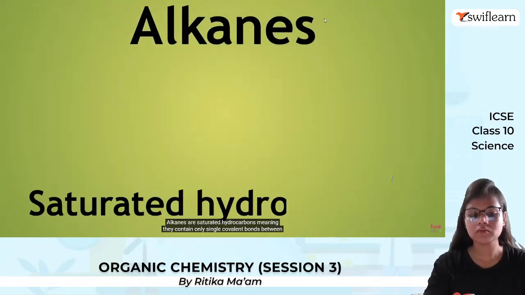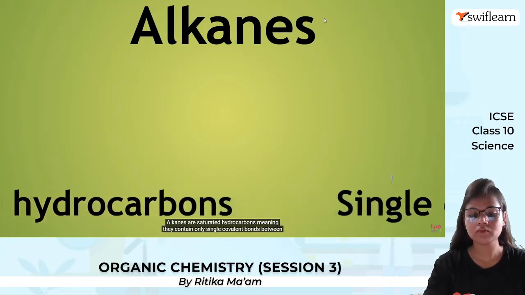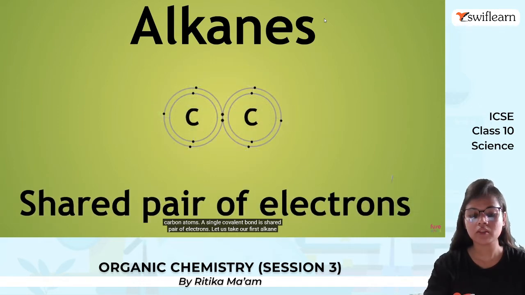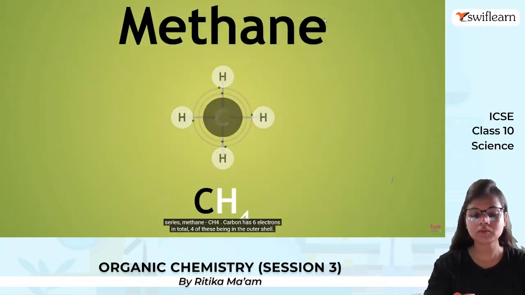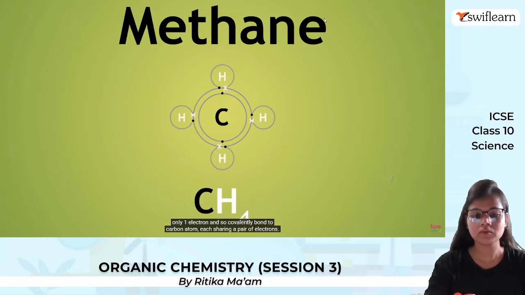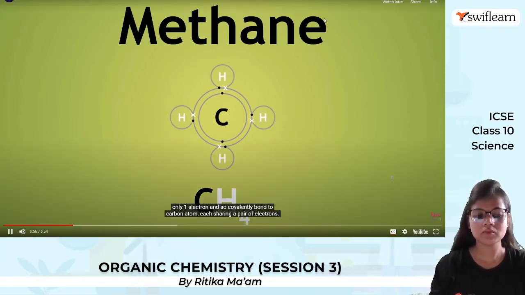Alkanes are saturated hydrocarbons, meaning they contain only single covalent bonds between carbon atoms. A single covalent bond is a shared pair of electrons. Let us take our first alkane in the series, methane, CH4. Carbon has 6 electrons in total, 4 of these being in the outer shell. Carbon, therefore, always needs 4 more covalent bonds to be stable. In methane, the 4 hydrogen atoms have only 1 electron and so covalently bond to the carbon atom, each sharing a pair of electrons.